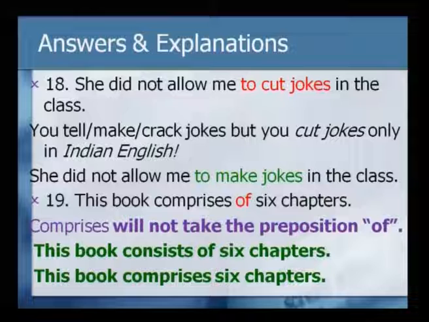Look at this, again this is very frequently used. When you sit in the canteen, you make some jokes and then sometimes you use this phrase. Look at the way it is used. She did not allow me to cut jokes in the class. Maybe the teacher. She did not allow me to cut jokes in the class. What is wrong here?